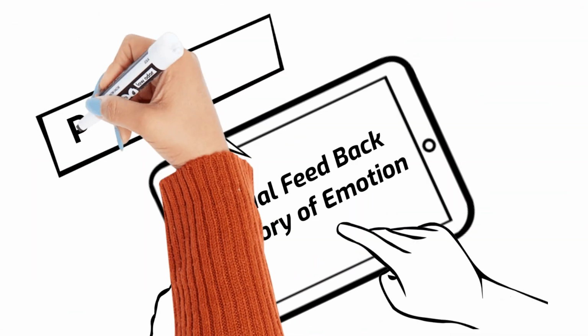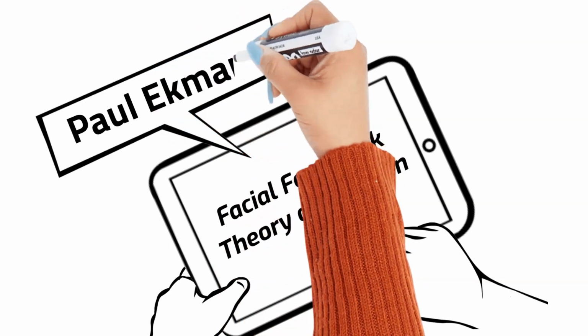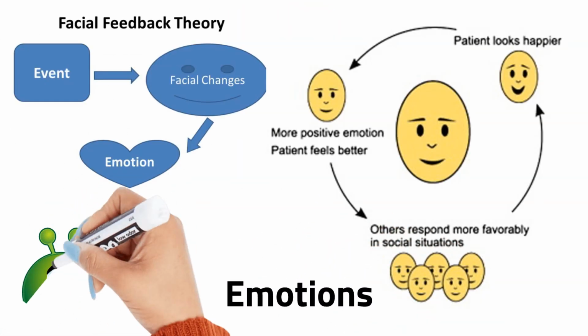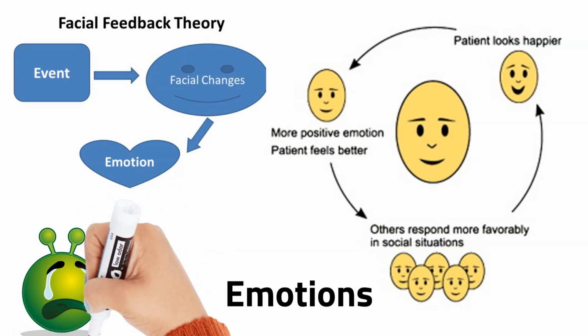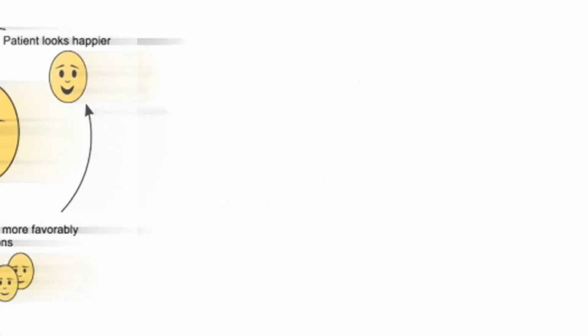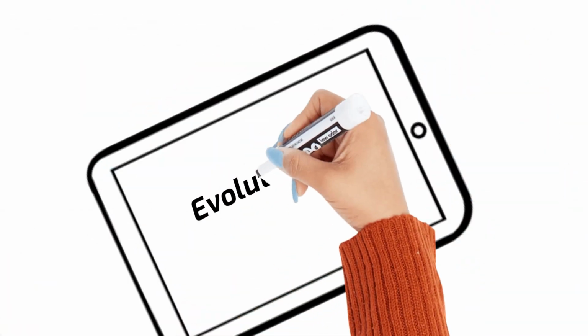Then comes the facial feedback theory of emotion, which was proposed by Paul Ekman. This theory suggests that it's not only that our emotions influence our facial expressions, instead our facial expressions can also influence our emotions. Then comes the evolutionary theories of emotion.